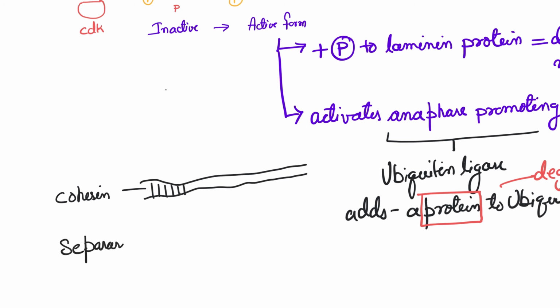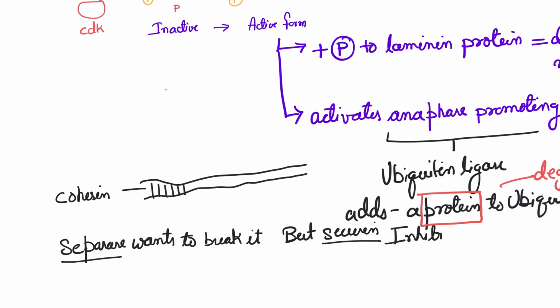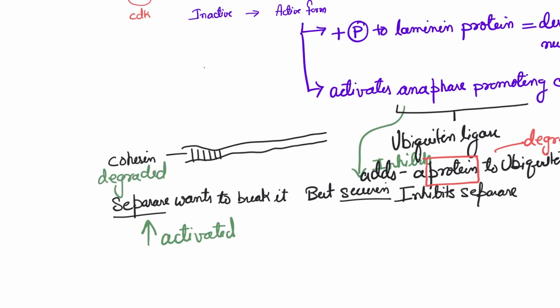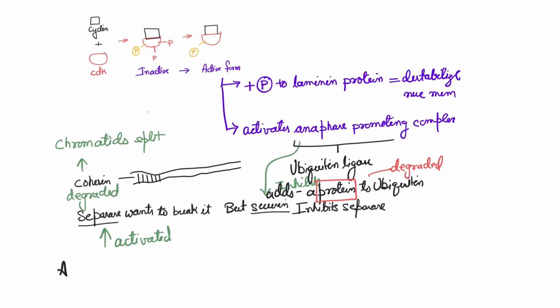So let's talk about a protein called cohesin. Cohesin binds the chromatids together, and separase, a protein, wants to break it. But there's a protein called securin that keeps on inhibiting this separase, right? And hence the cohesin holds, and the chromatids stay together. But once the anaphase promoting complex is active, it will break apart the securin. That means separase would be activated, and that means the cohesin would be degraded, right? And the chromatids would be split apart.